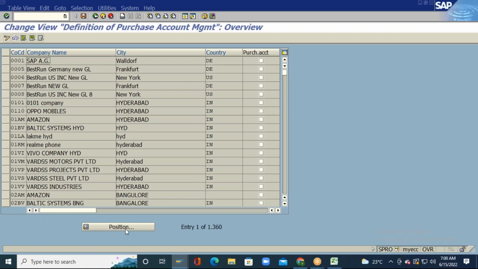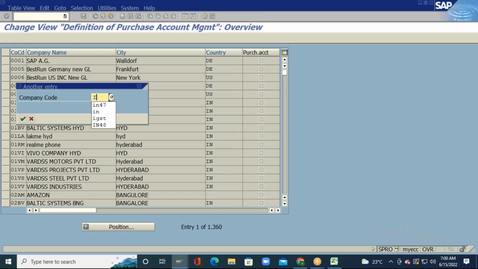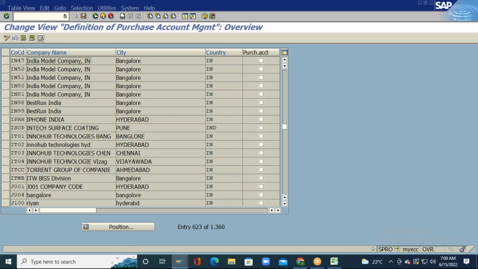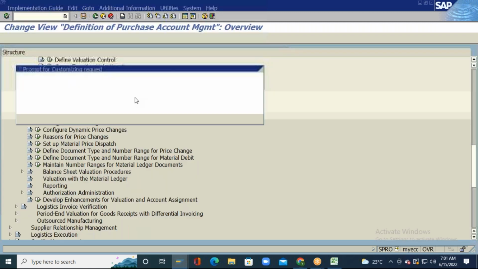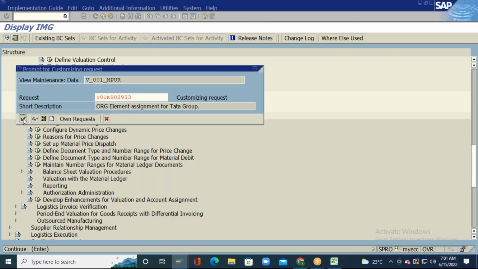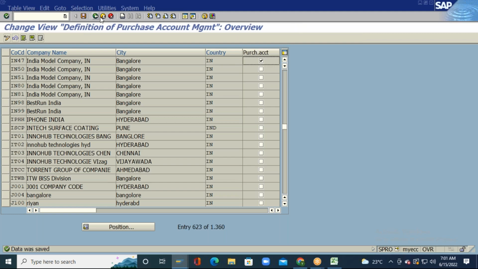I will go to the company code. My company code is IN47. So if I am implementing SAP in this country, then I need to activate this. I will activate this, or let us see, I will activate this particular configuration.